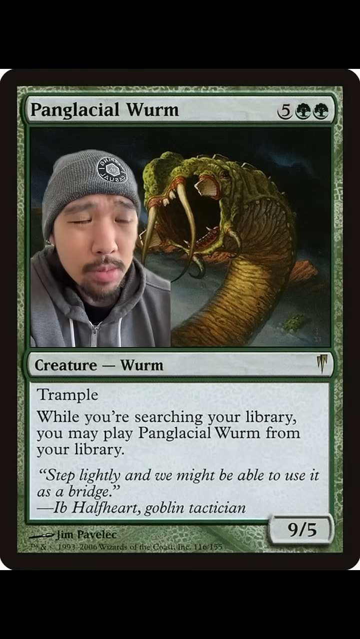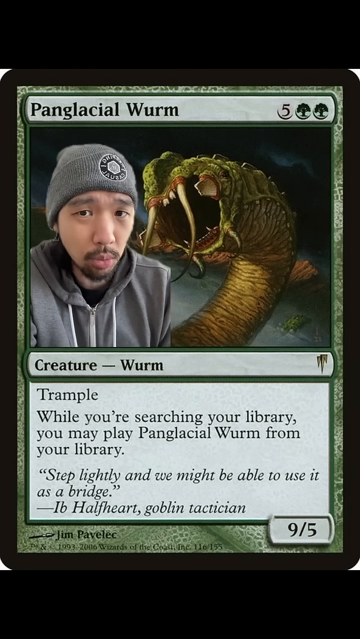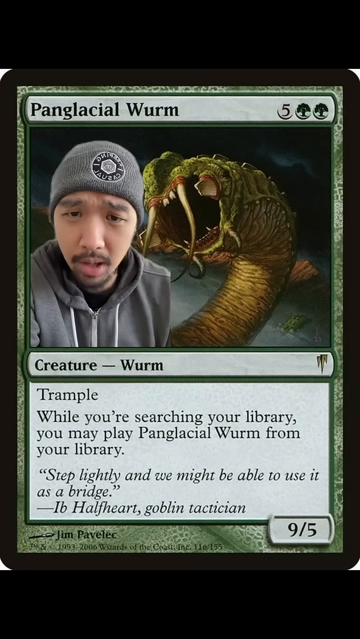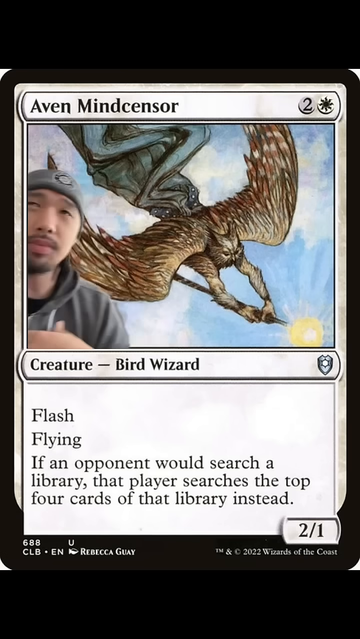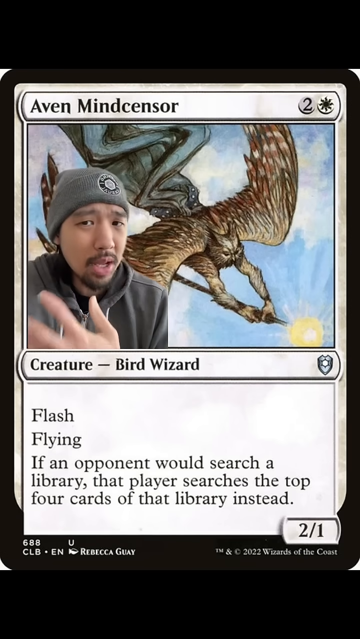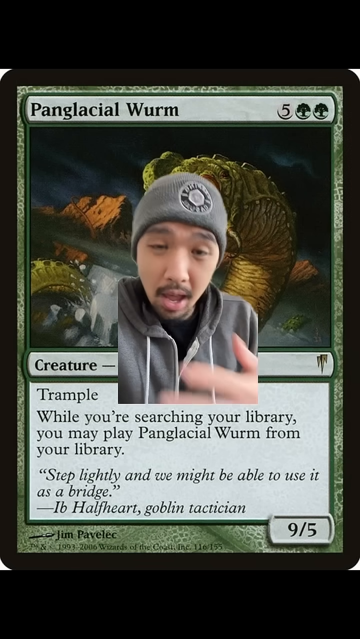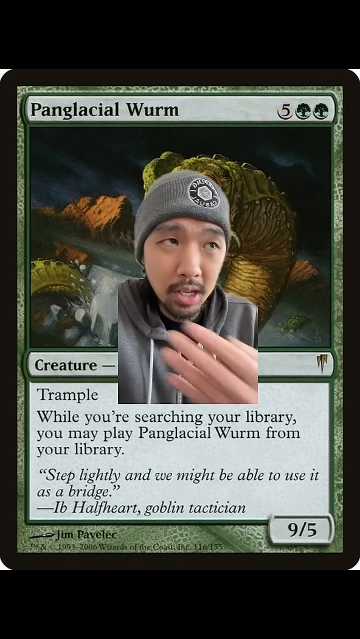And Pan-Glacial Worm says you can cast it when you're searching your library, so could you just cast Pan-Glacial Worm even if it's not in the top 4 cards of your library? Well, that's the question that Gray asks. Now, I feel like intuitively, since it's not in the top 4 cards of your library, you shouldn't be able to just cast it. But the way that Pan-Glacial Worm is worded makes it sound like you can cast it anytime you search, not that it has to be contained within the search.